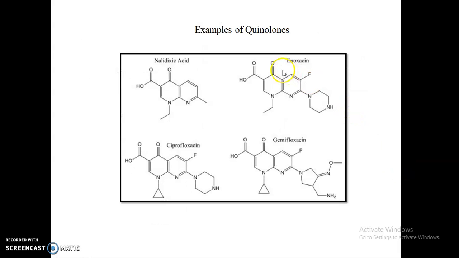These are the structures of quinolones: nalidixic acid, enoxacin, ciprofloxacin, and gemifloxacin.